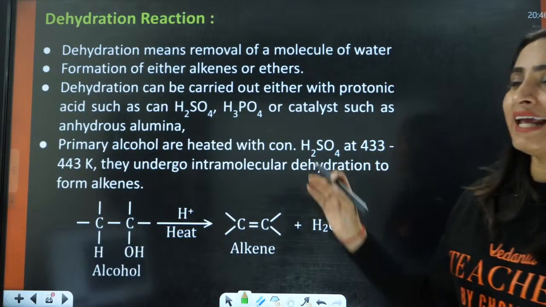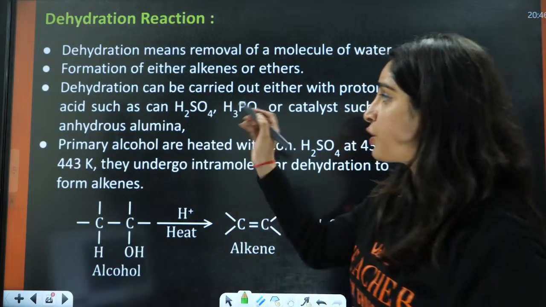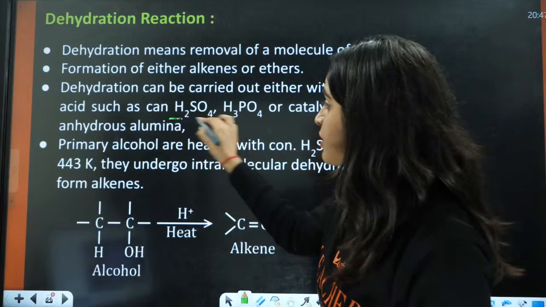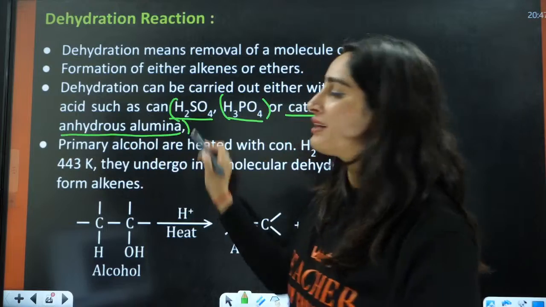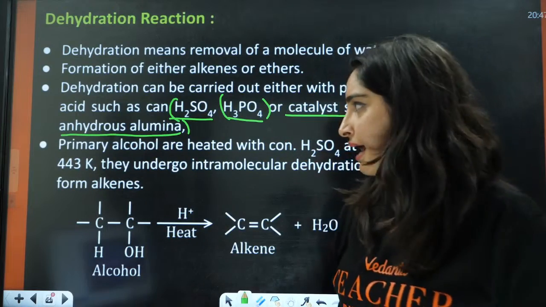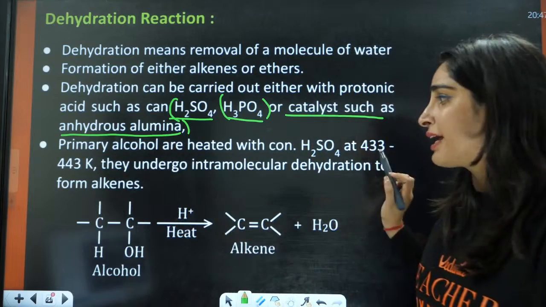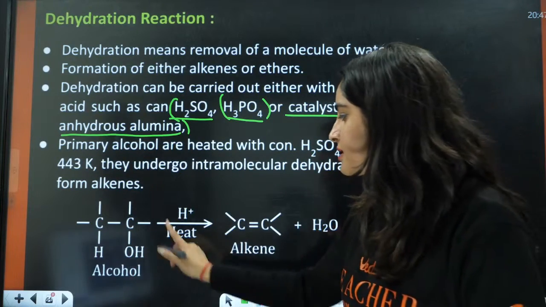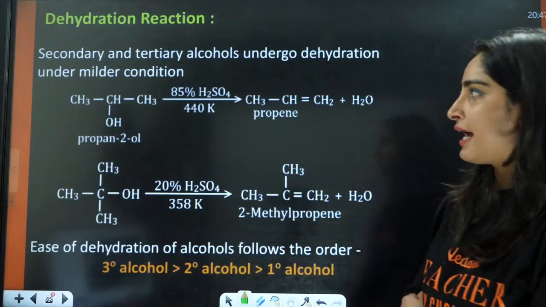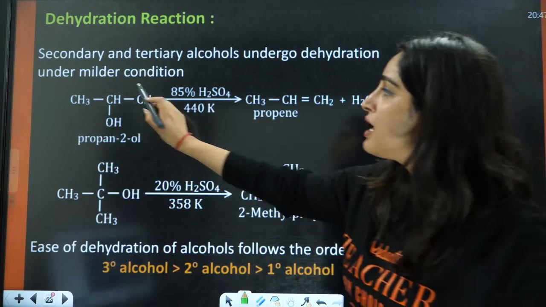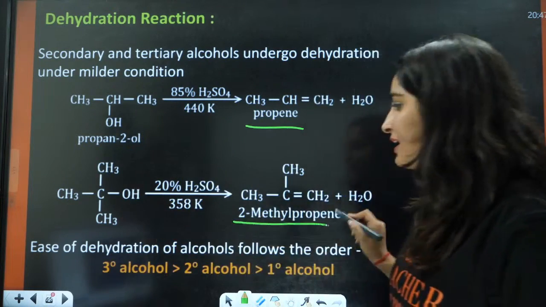So now let us do the dehydration reaction. For the dehydration reaction, you can have dehydrating agents such as H2SO4, H3PO4, or a catalyst such as anhydrous alumina. All these are dehydrating agents, right? So primary alcohols are heated with concentrated acid, and they undergo intramolecular dehydration to form alkenes. It will lead to the formation of alkene here, right? You have 85% H2SO4, and this will lead to the formation of alkene in this case.